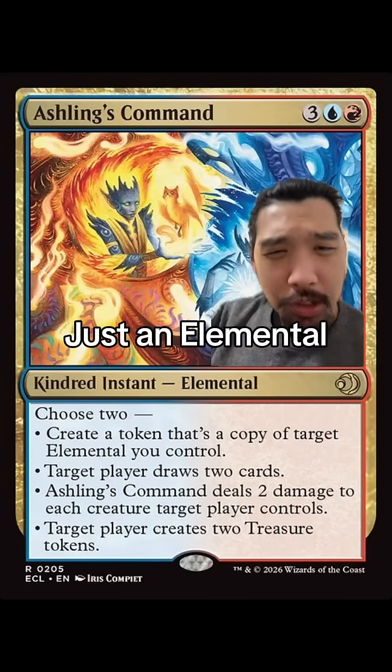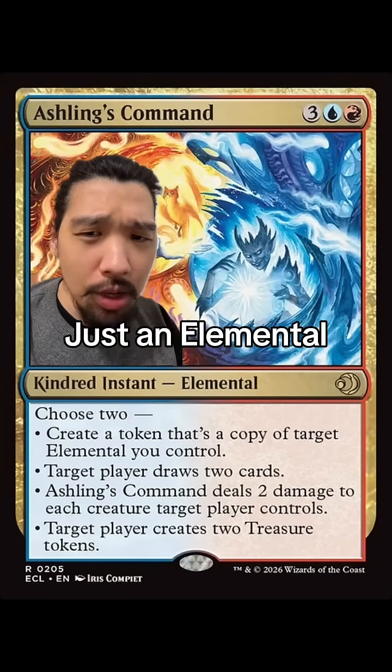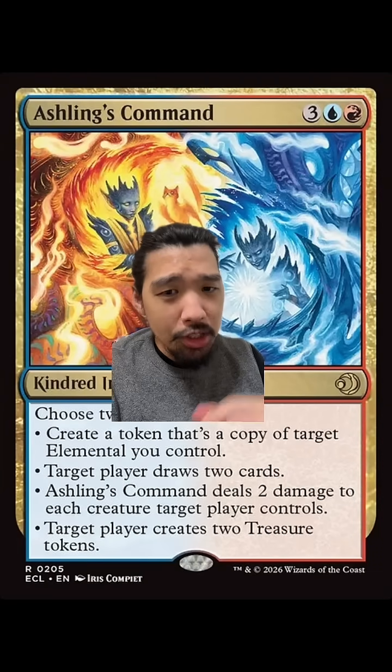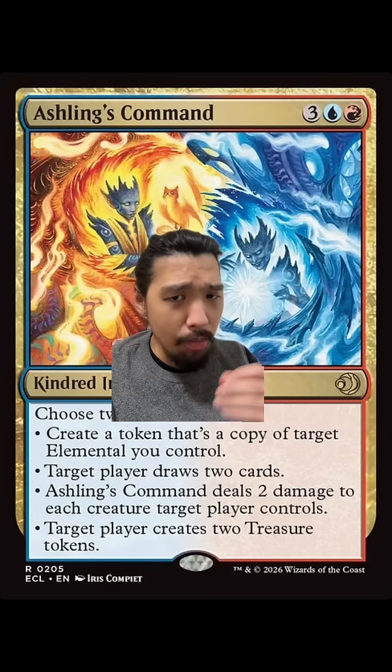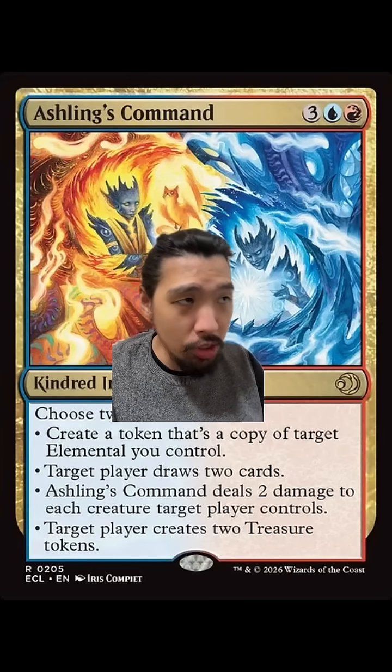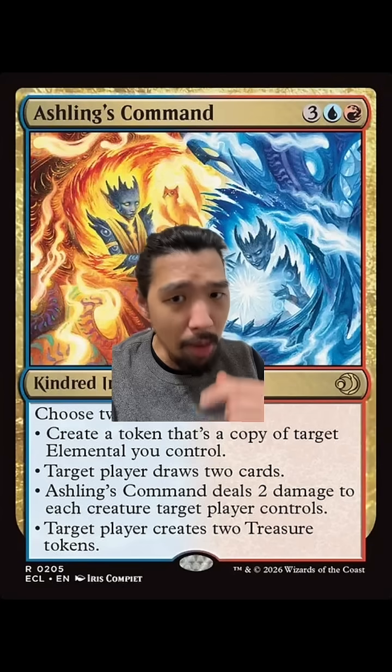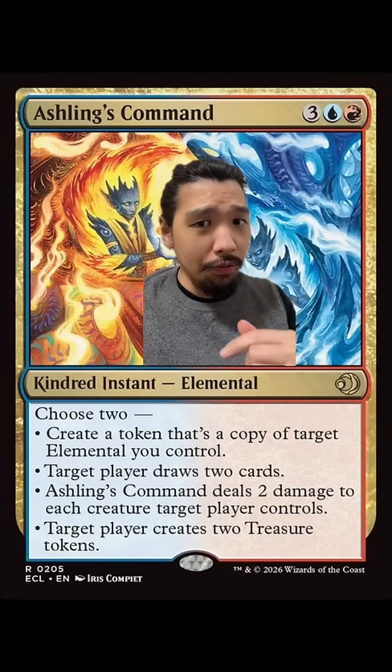Can we use Ashling's Command to copy an Ashling's Command? You see, Ashling's Command says create a token that's a copy of target Elemental you control, not an Elemental creature, not an Elemental permanent, Elemental. And Ashling's Command itself is an Elemental.